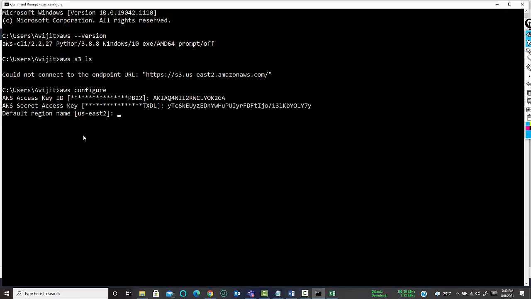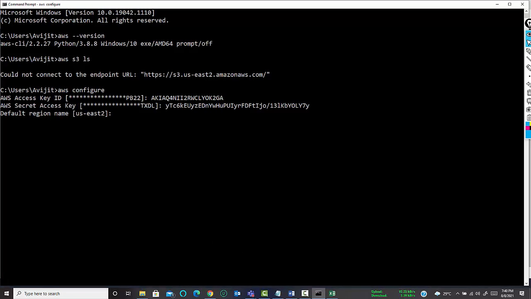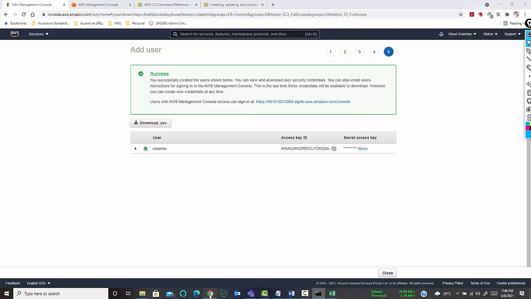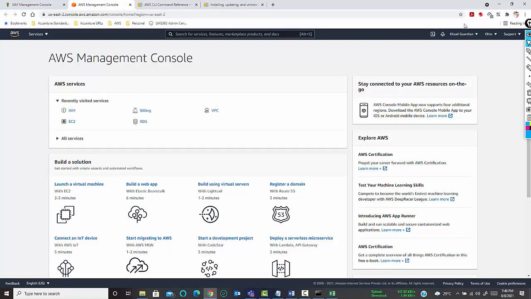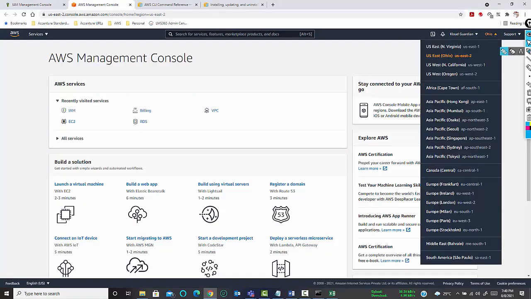Now it will ask you for a default region. If you go to the console, these are the regions and these are the short codes for the regions.